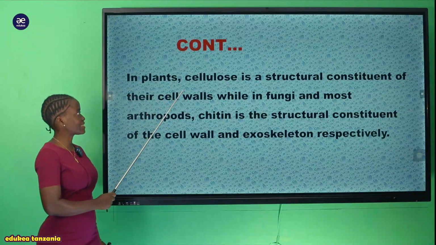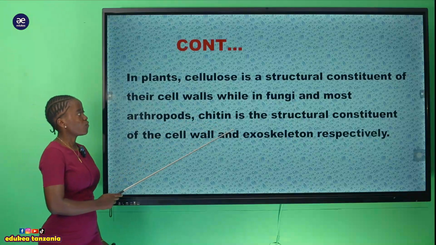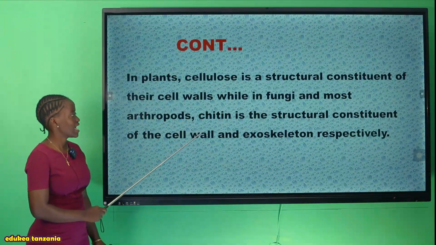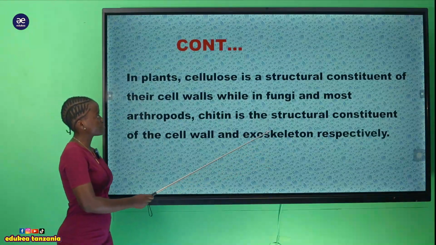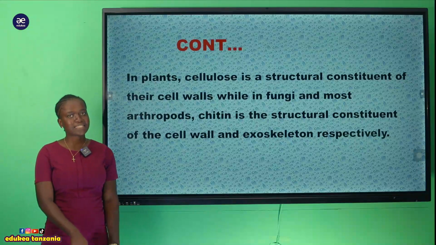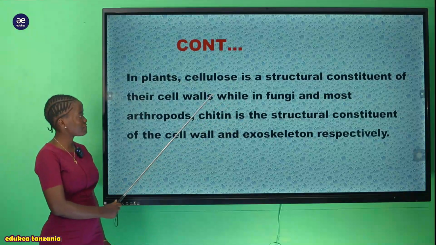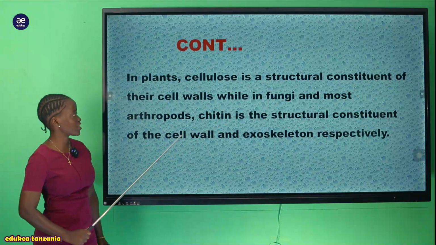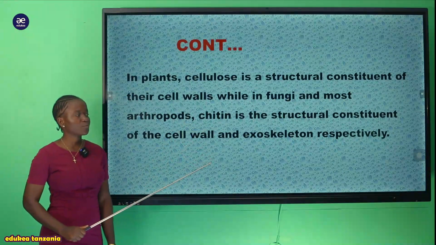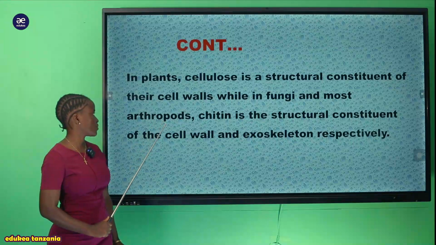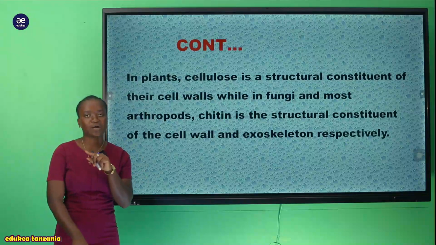But also in plants, cellulose is a structural constituent of their cell wall, while in fungi and most arthropods, chitin is the structural constituent of the cell wall and exoskeleton respectively. So ukiangalia kwenye plant, its structural component imetengenezwa na cellulose, lakini ukija kwenye fungi and most arthropod, chitin is the main constituent of their cell wall. Kwa maana kwamba kwenye fungi together with the arthropod they use the chitin, ndio ambayo ipo kwenye ile structure yao, kwenye outer structure.